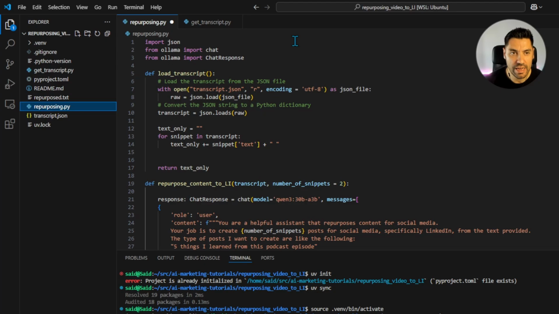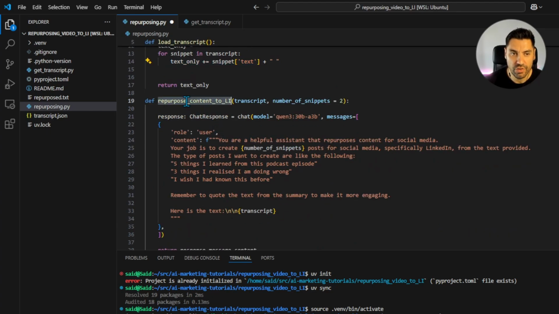Now I have over here my second PY file, and what I'm gonna do is, first of all, import my Ollama libraries, and then load the transcript, which we have from the previous step. So we have our transcript.json loaded as a raw file, and then because I'm only interested in the strings, I'm essentially removing all of the timestamps, and I'm doing it like this.